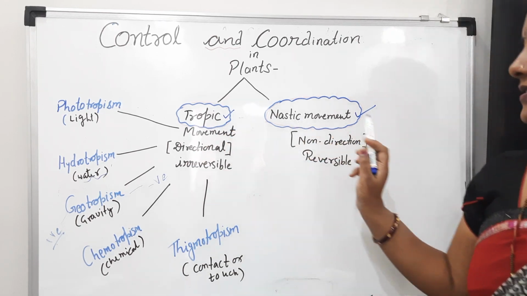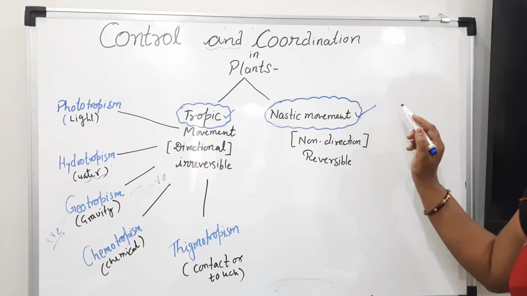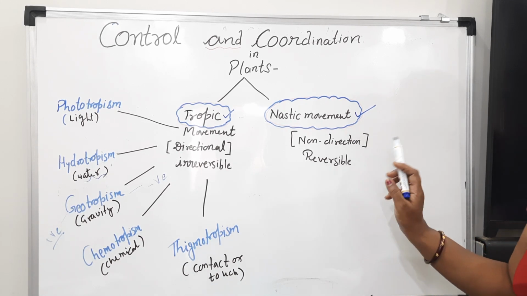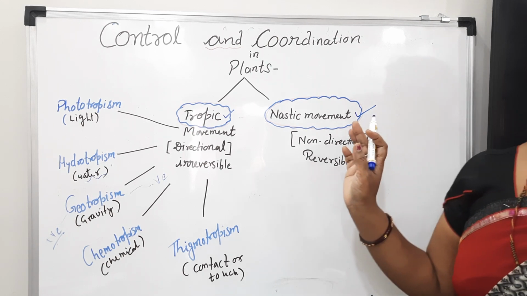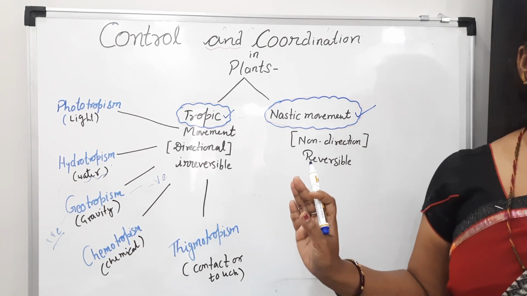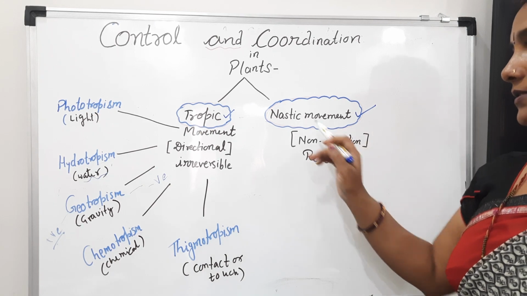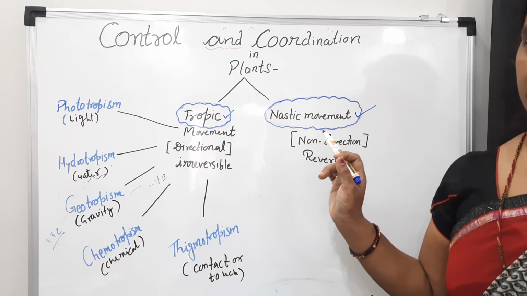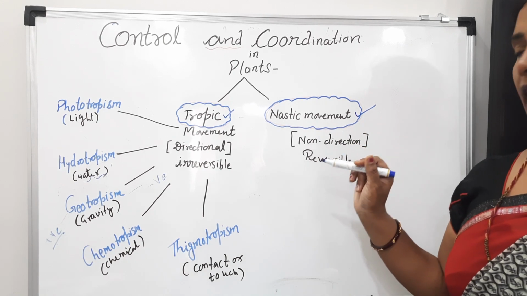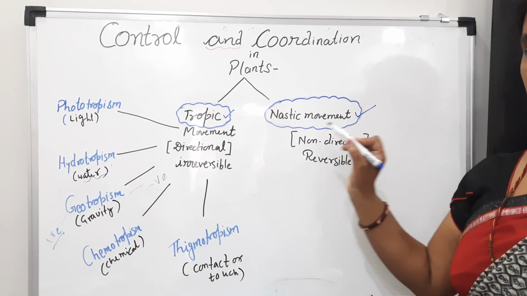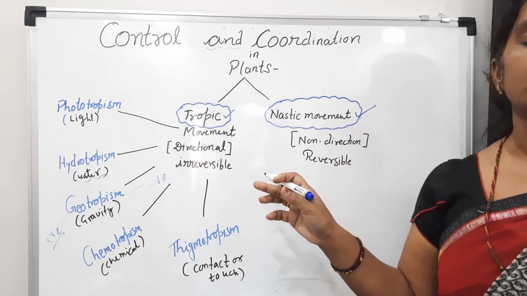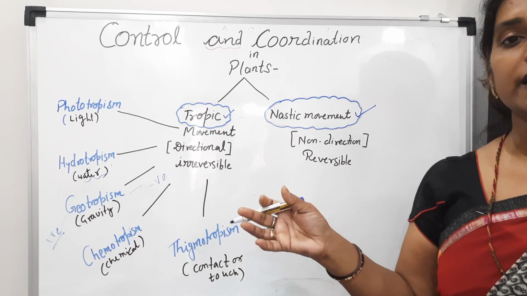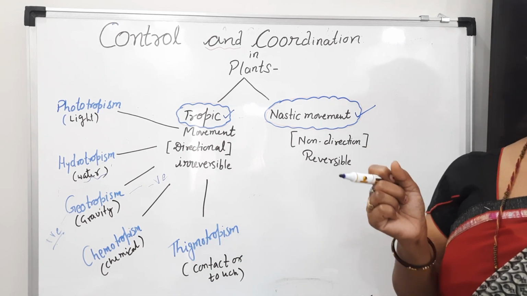Next are nastic movements. And what are the examples of this movement, students? Touch Me Not and Venus flytrap. ये दो एग्जाम्पल जो है, you are familiar with these two plants, so I am telling you examples of nastic movement. Here the touch-me-not plant, as you see in this slide, students, as the plant comes in contact with the stimulus, जैसे हम उस plant को touch करते हैं, the leaves of that plant droop.